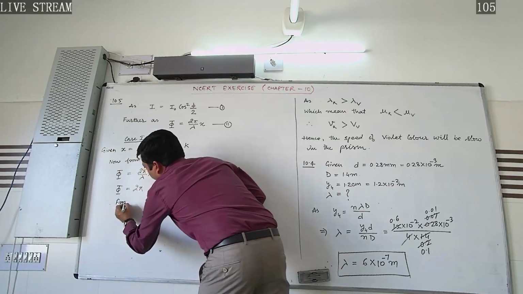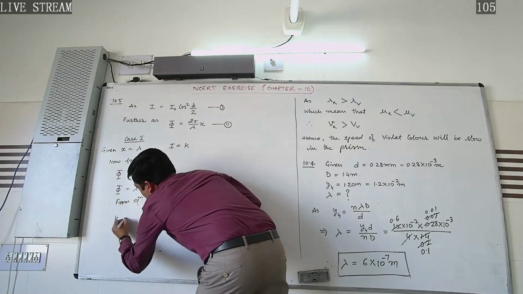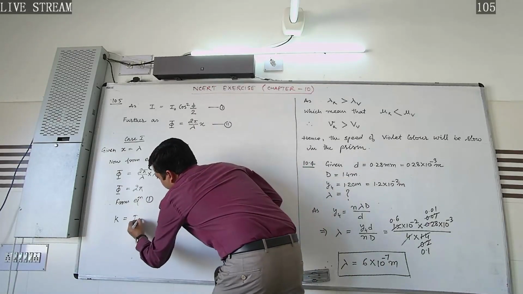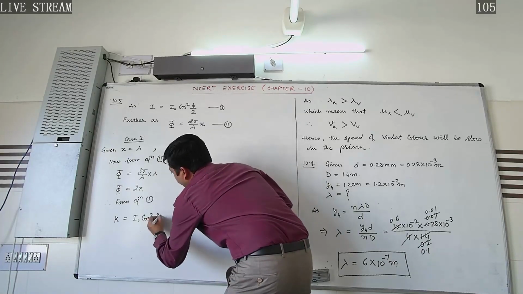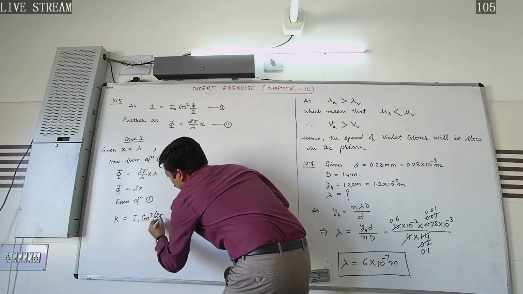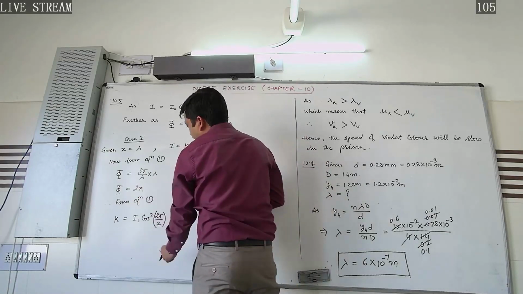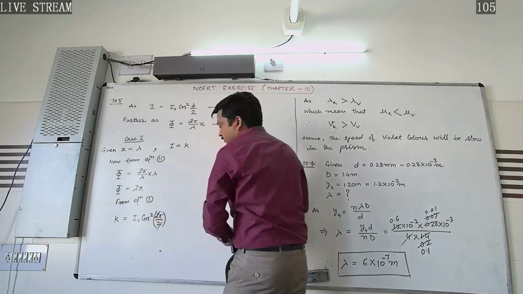So therefore from equation 1 what we get, I, that is given to us k units, and I naught into cos square phi by 2, that is 2 pi by 2. So 2 and 2 will get cancelled out.